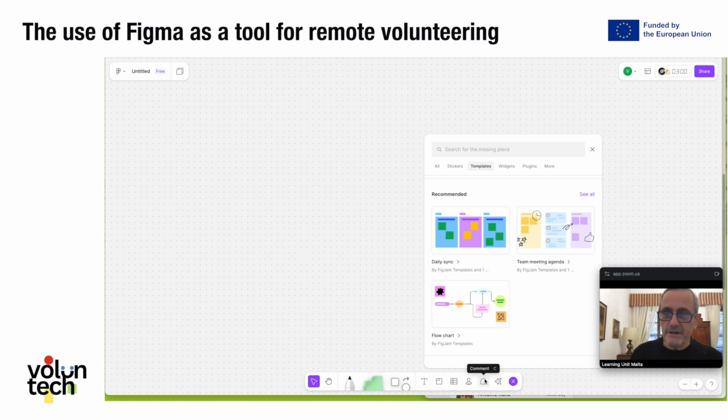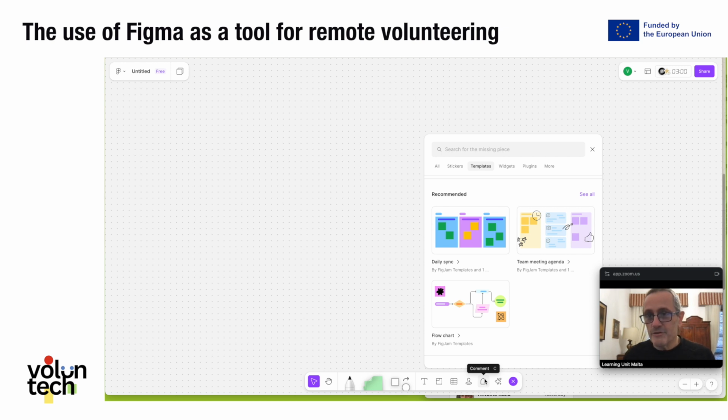I am Antoine from Learning Unit Malta, and I am here to share with you our experience of the use of Figma. We came across Figma through one of our volunteers, and this makes really sense in the context of Voluntech that promotes remote volunteering.